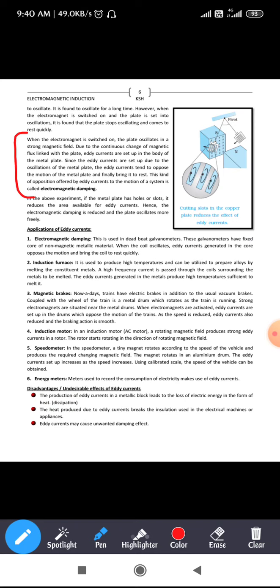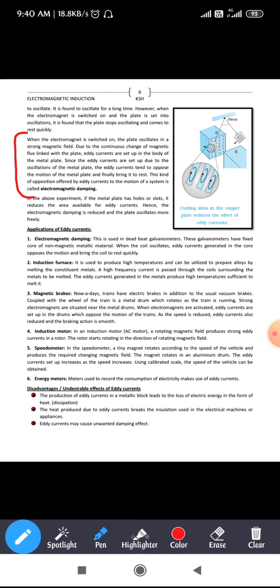Since the eddy currents are set up due to the oscillations of the metal plate, the eddy currents tend to oppose the motion of the metal plate and finally bring it to rest. The kind of opposition offered by the eddy currents to the motion of a system is called electromagnetic damping.